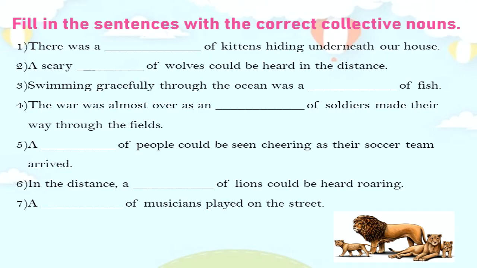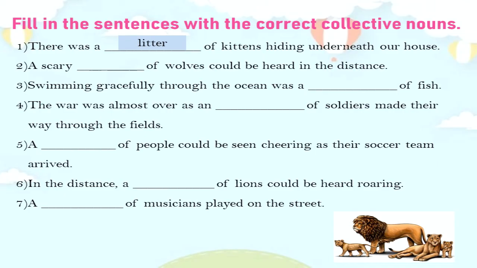I hope that you have completed the sentences. Let's see the answers. First sentence. There was a blank of kittens hiding underneath our house. What did you write here? The correct answer should be there was a litter of kittens hiding underneath our house.